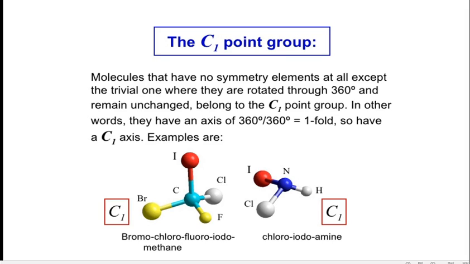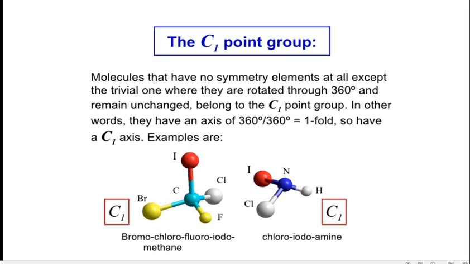Here the molecule has only identity E. If you rotate it about 360 degrees, it comes back to identity E. It does not have any other symmetry elements: no axis of symmetry, no plane of symmetry, no center of symmetry. All other symmetry elements are absent, so one can assign the point group of the molecule by the symbol C1.